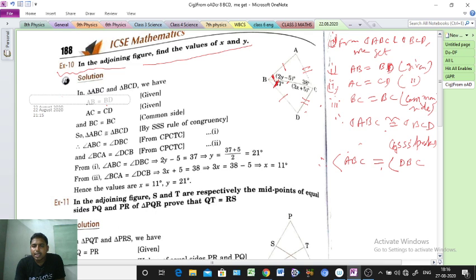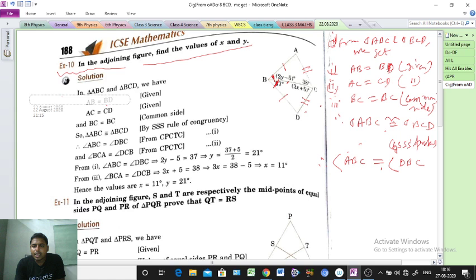So angle BCA equals angle DCB, by the CPCT formula: corresponding parts of congruent triangles are congruent. That's why we are writing here that the two angles are equal. Okay, clear? Clear or not?